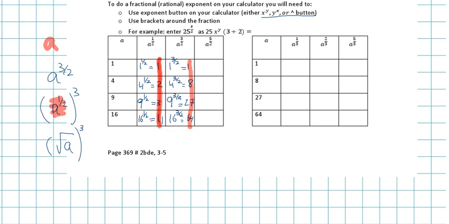I want you to do 1 to the power of 5 over 2. We already know that's 1. Do 4 to the power of 5 over 2 for me. 32. 9 to the power of 5 over 2. 243. 16 to the power of 5 over 2. 1,024.